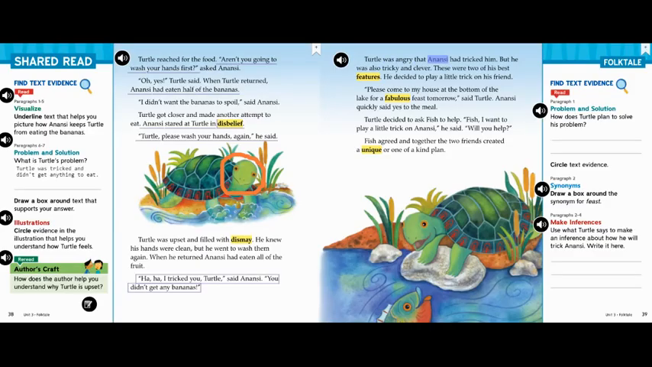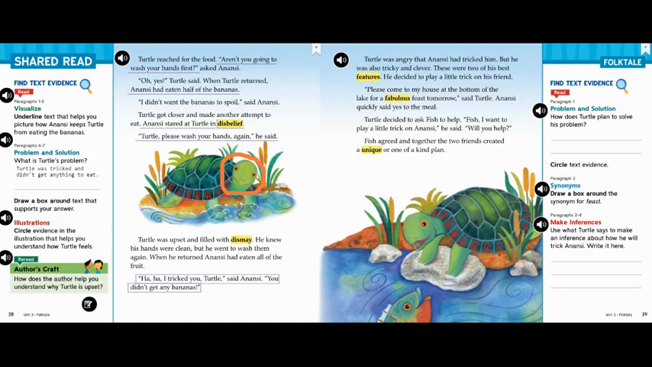Turtle was angry that Anansi had tricked him, but he was also tricky and clever. These were two of his best features. He decided to play a little trick on his friend. "Please come to my house at the bottom of the lake for a fabulous feast tomorrow," said Turtle. Anansi quickly said yes to the meal. Turtle decided to ask Fish to help. "Fish, I want to play a little trick on Anansi," he said. "Will you help?" Fish agreed, and together the two friends created a unique or one-of-a-kind plan.